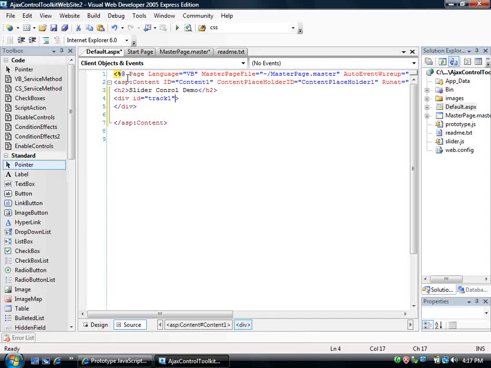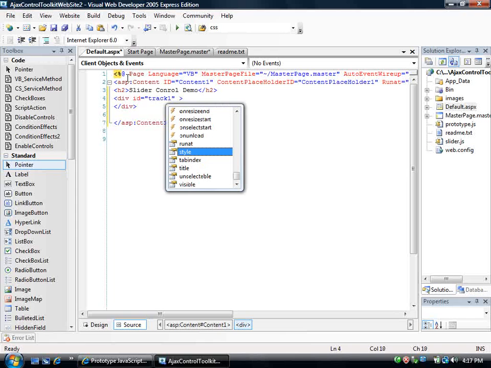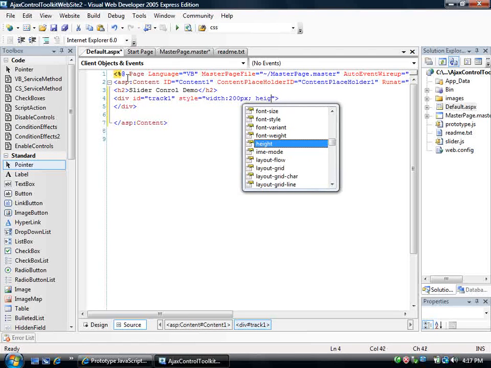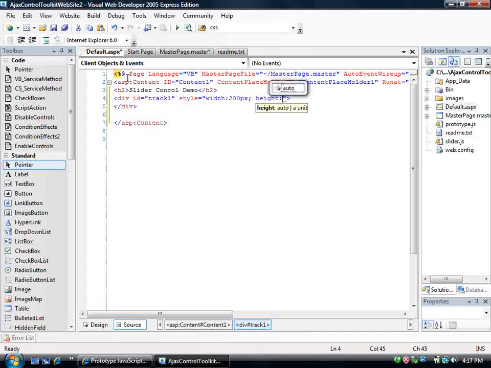And that's the ID that I'll use to reference it in the Scriptaculous code. I'm also going to just hard code a bit of style snippet here. So I'll say width, make it 200 pixels, and height we'll make 9 pixels.